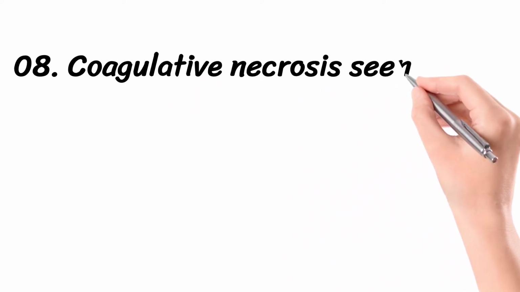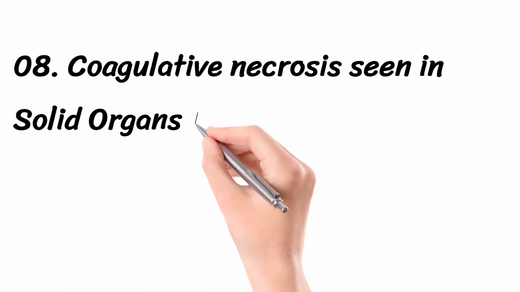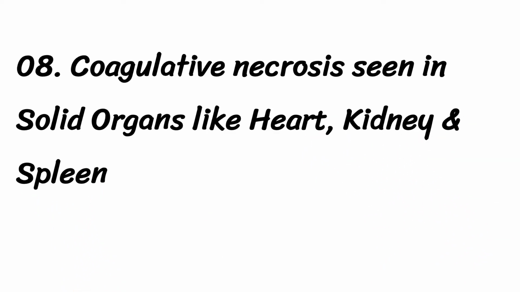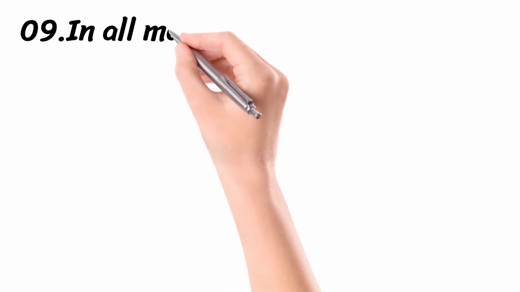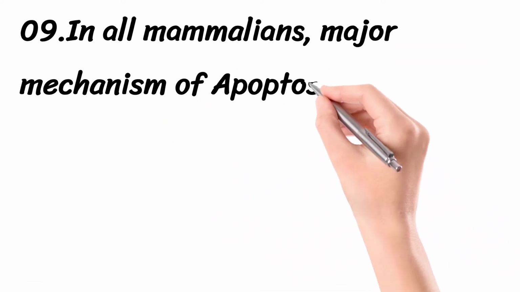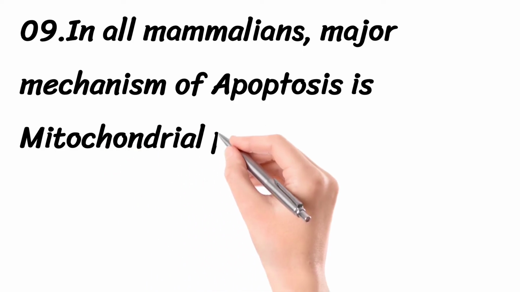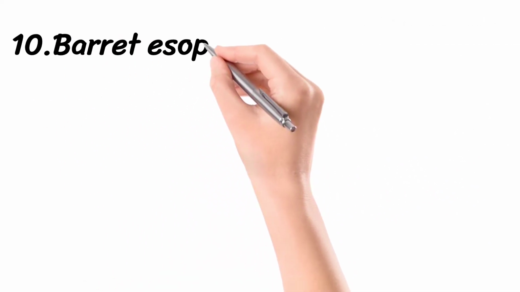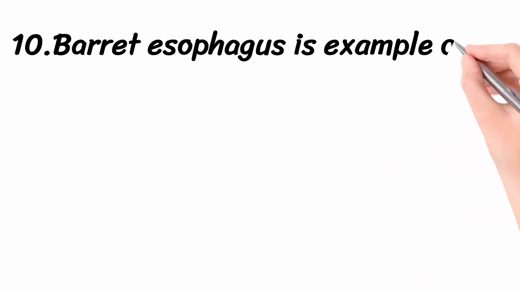Coagulative necrosis is seen in solid organs like the heart, kidney and spleen, right? The ninth important point in cell injury is that in all mammals, the major mechanism of apoptosis is the mitochondrial pathway. Apoptosis is another form of cell death.